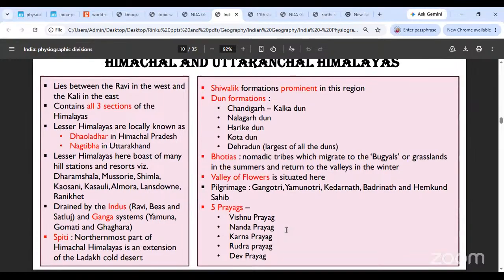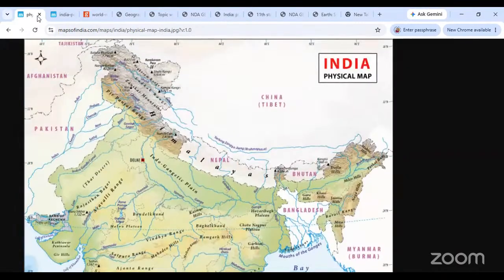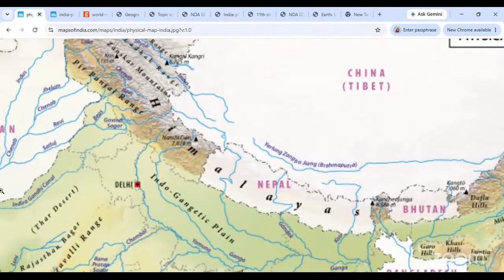Next, you go to the Himachal Uttaranchal Himalayas. Okay, Himachal Uttaranchal Himalayas lie between Ravi in the west to Kali in the east. I had already told you. See, this is Ravi. Can you make out the Ravi over here? This is the Ravi River, and we say the India-Nepal boundary is formed by the Kali River. Okay, the Kali River forms the India-Nepal boundary. So we are talking about this region.